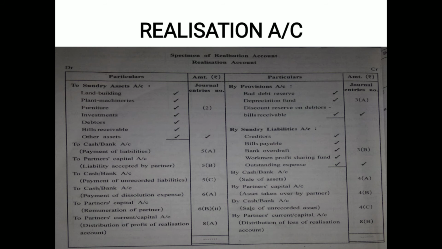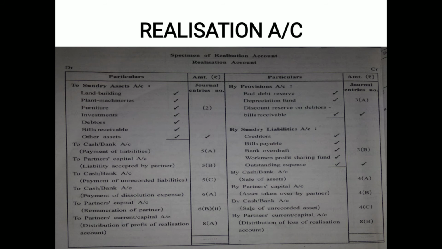Page number 280. The journal entry there says realization account debit to land and building, to plant and machine, to furniture, investments, debtors, bills receivable, and other assets.